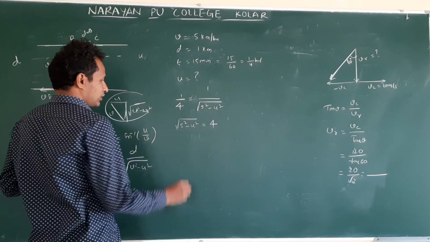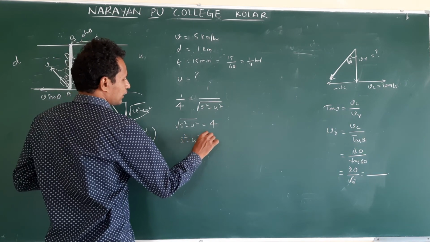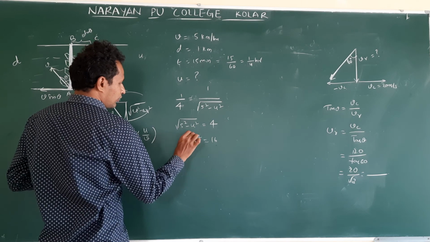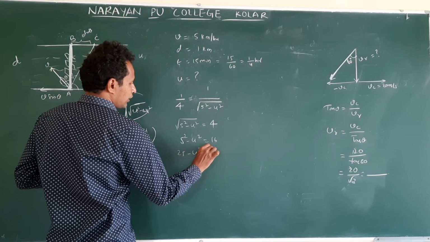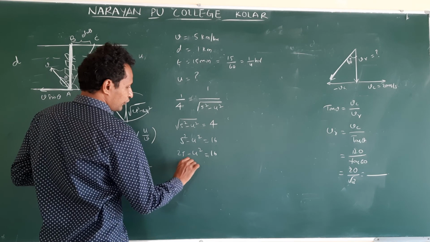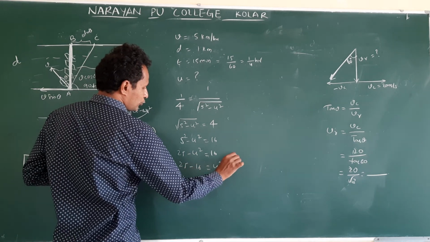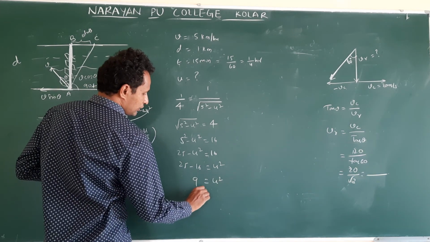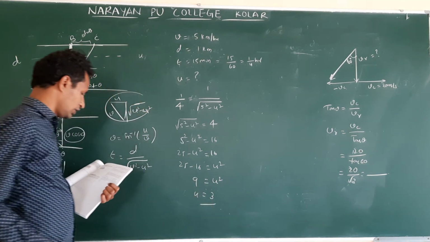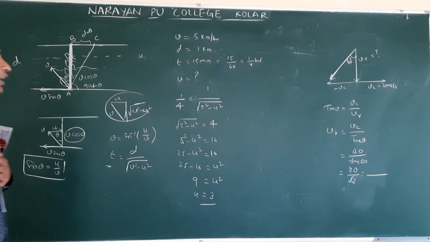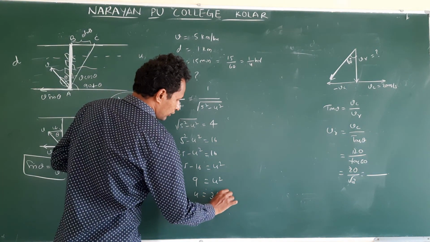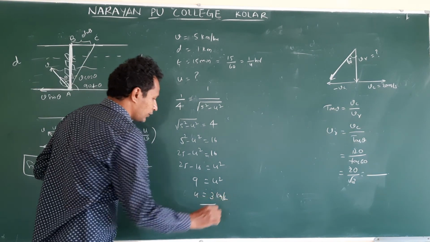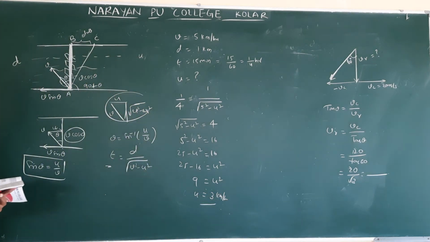Squaring on both sides, 5 square minus u square is equal to 16. Clear? This is 25 minus u square is equal to 16. 25 minus 16 is equal to u square. 25 minus 16, 9, u square. U is equal to 3 kilometers per hour. Clear? Kilometers per hour. Okay?